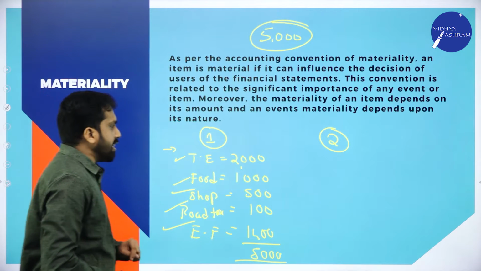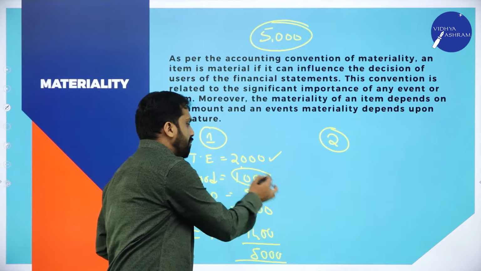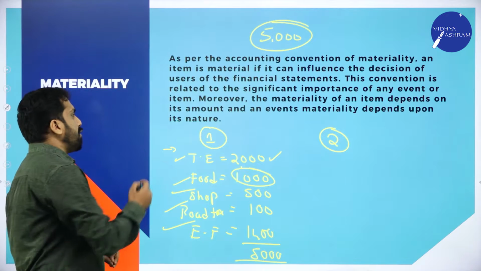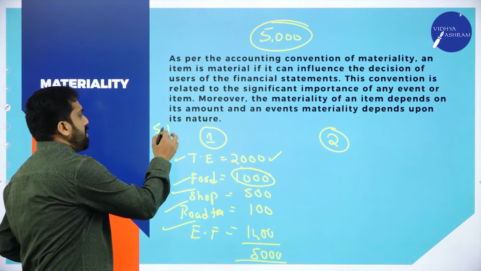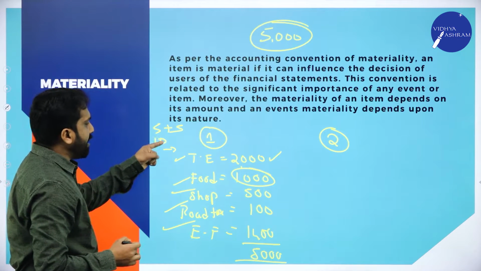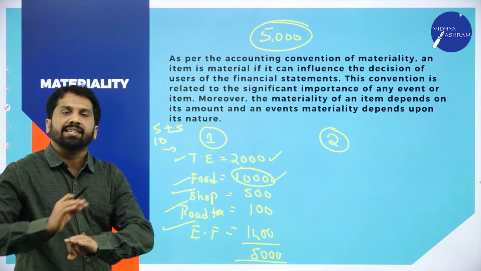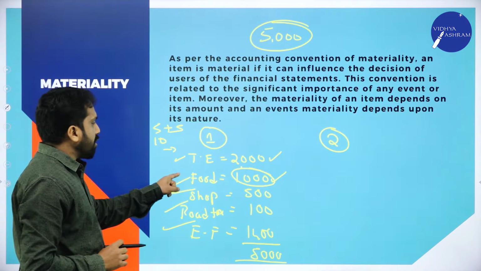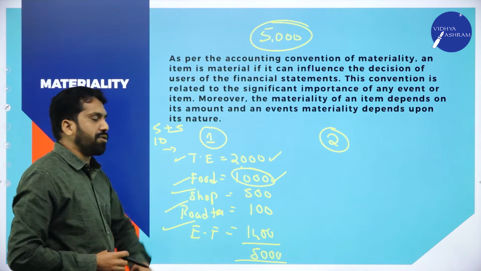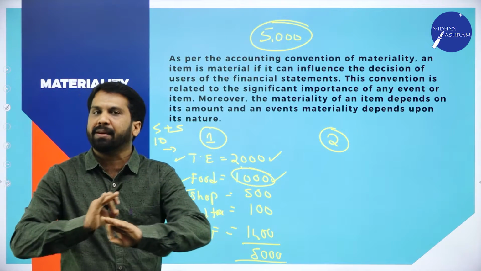Now, traveling expenses you have given 2,000. Food expenses you have given 1,000. In these food expenses you may have paid for coffee 5 rupees, tea 5 rupees, some biscuits 10 rupees. If you add everything, how much will you get? 1,000. In this you will not mention coffee 5, tea 5 rupees, milk 10 rupees, snacks 10 rupees, chocolate 20, like that. Individually you will not mention.